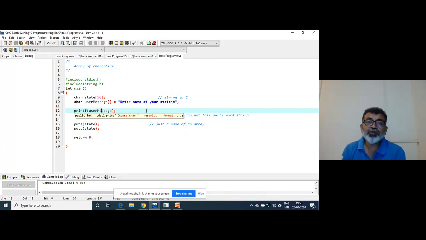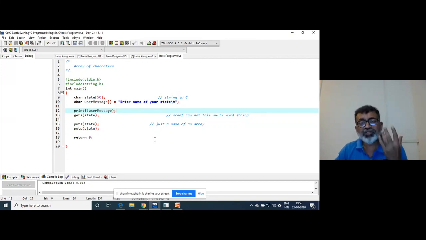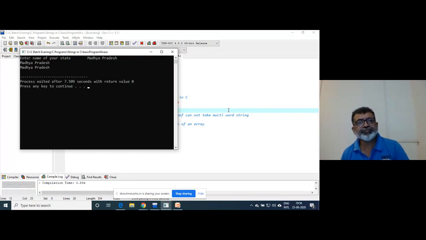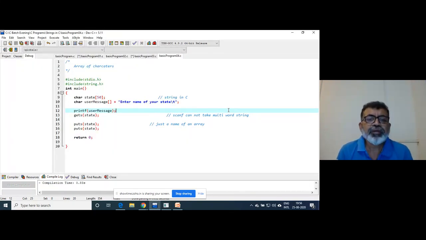Sometimes those who do not learn C in a proper way will get disturbed completely. Oh, printf, nobody has taught me a function can be written like this. Actually, nothing new over there. Nothing is new, but if you have understood the basics of all chapters, then this can be done. What is the harm in that? It's absolutely okay. So that is how a string works.